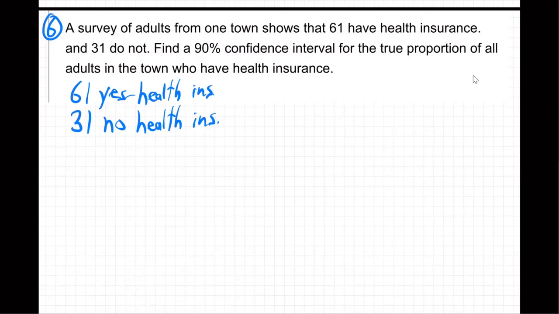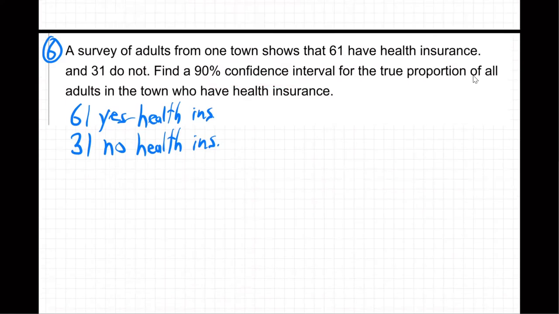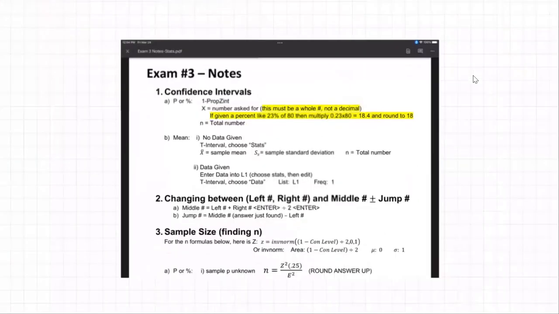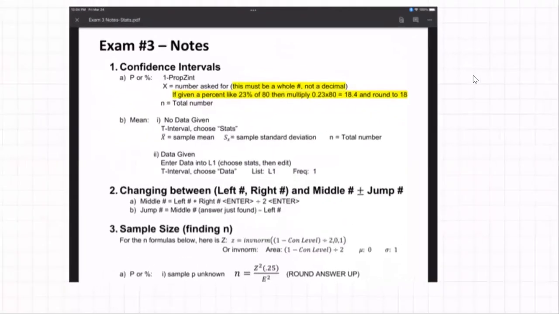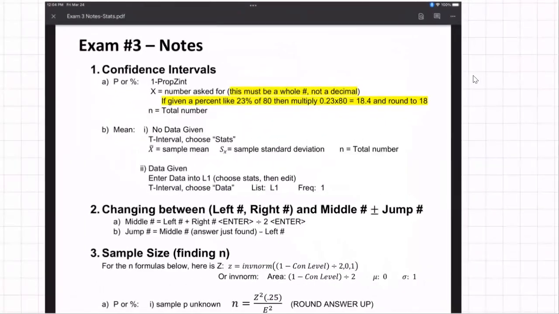Well, for confidence intervals, here's what you do when you see this question on the exam. Where are you going to go? You're going to go to the notes. So I'll roll back here. I've got the notes right here. Here are the exam 3 notes on confidence intervals. The first thing we have to figure out is, is it a percentage question or a mean? That's pretty much what we're always doing on this exam. Everything's either percentage or mean: confidence intervals, hypothesis tests, sample size. It's all percentage or mean.